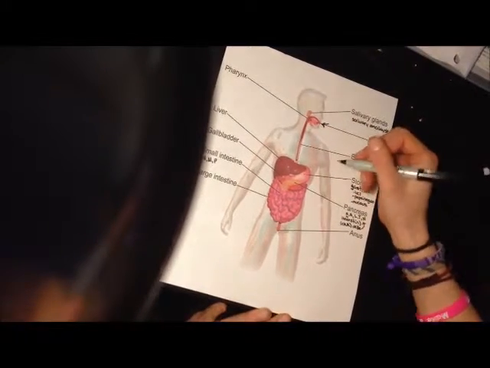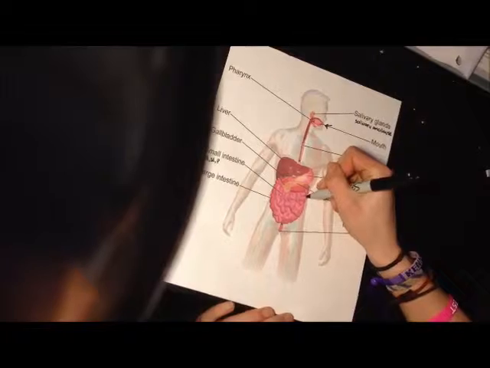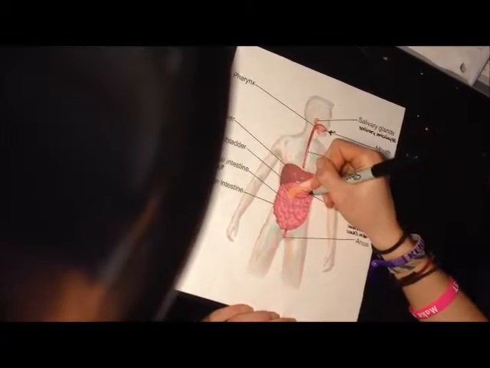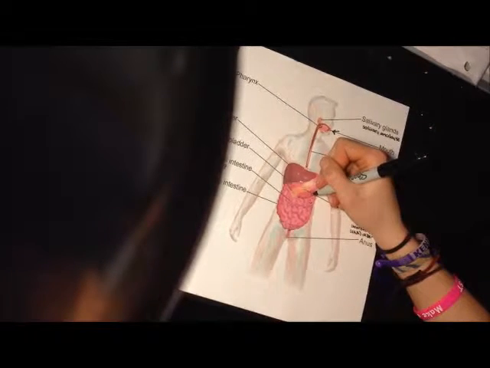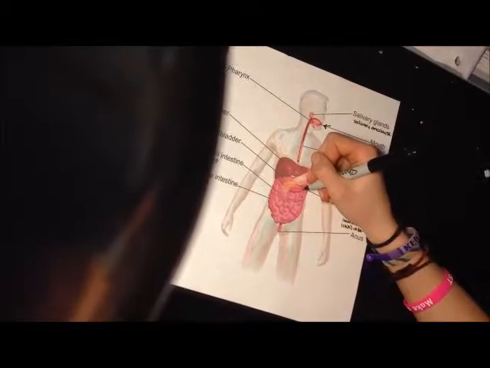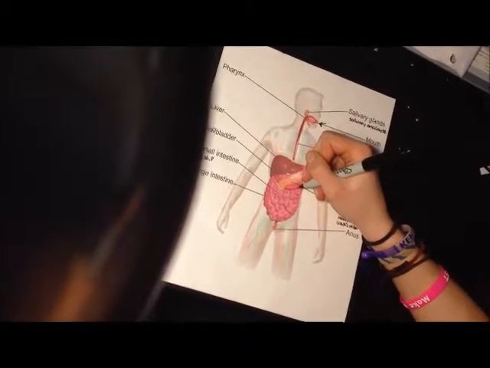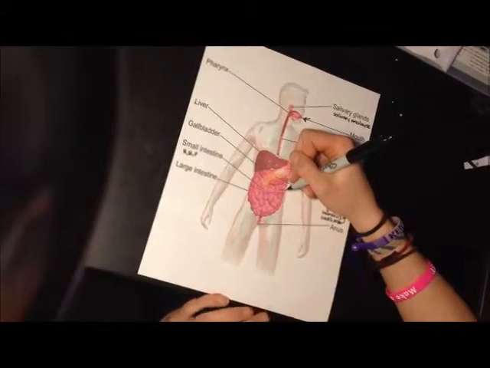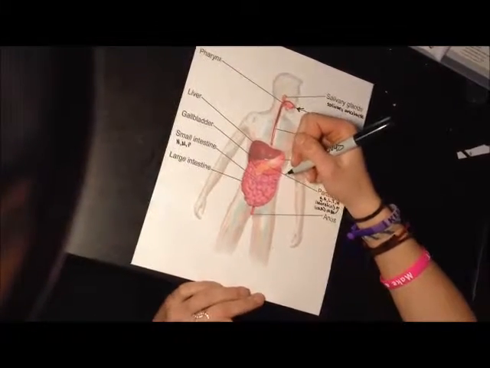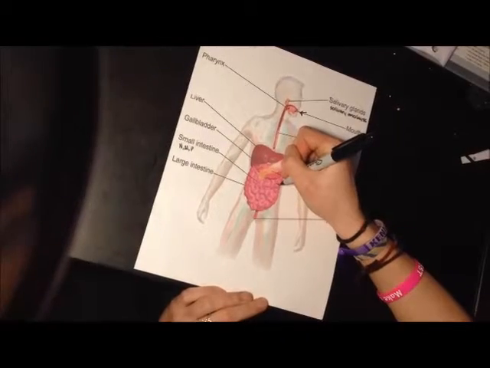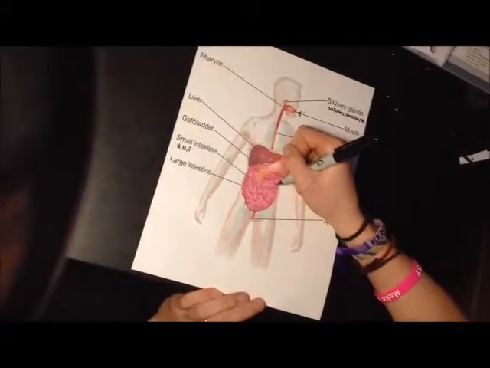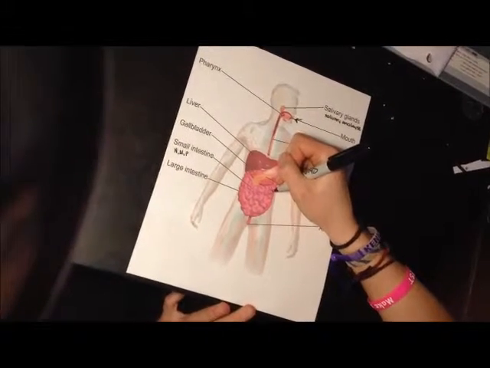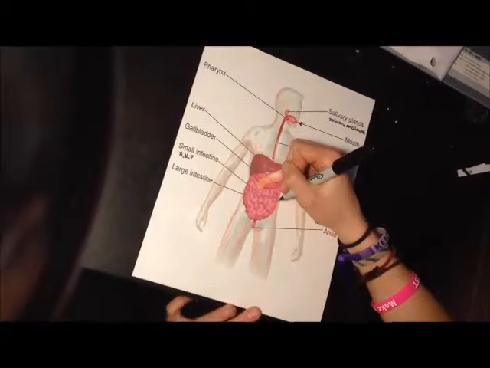The molecules then travel into the small intestine, where they are further broken down by the intestinal juices. The intestinal juices include nuclease, maltase, and peptidase. Nuclease further breaks down the nucleic acids into nucleotides. Maltase breaks down maltose into two glucose molecules. And peptidase breaks down di and tripeptides into amino acids.